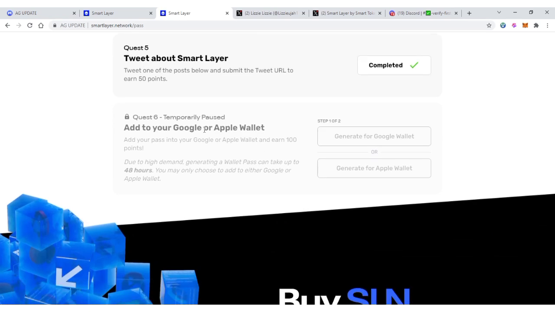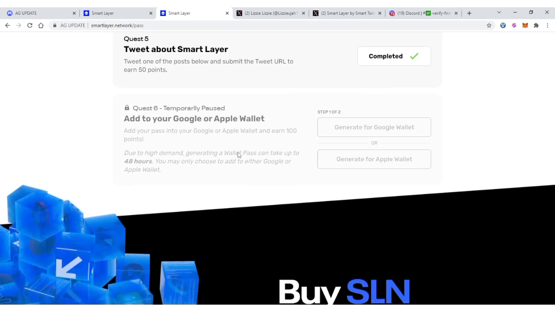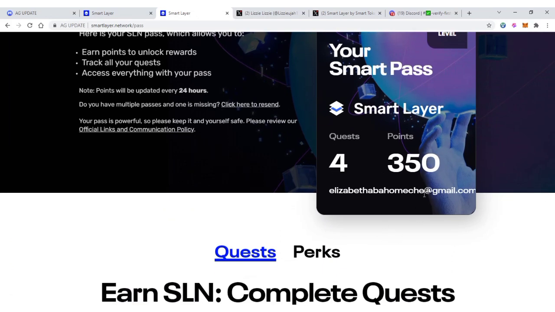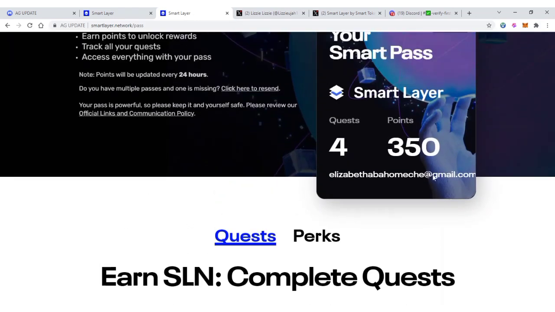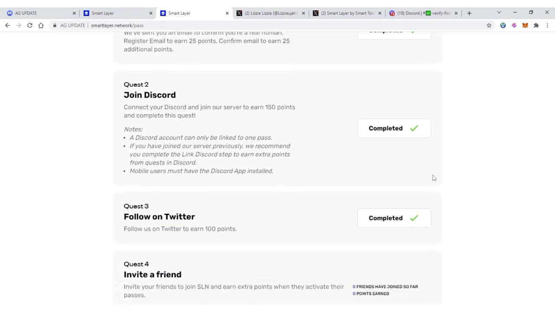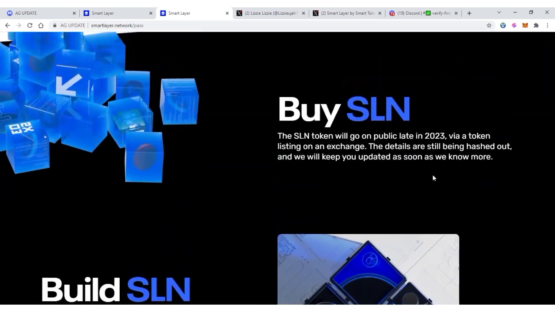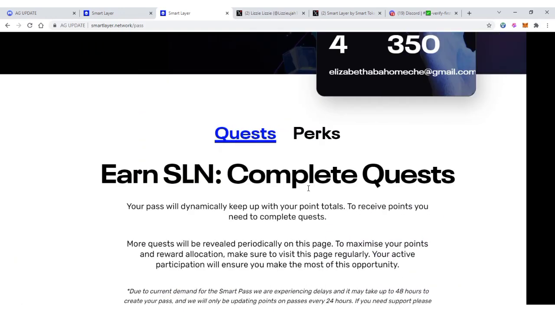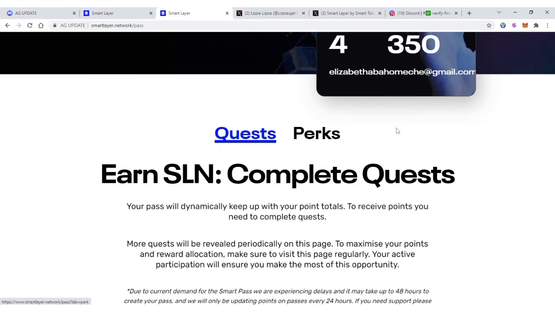So for the quest 6, this is temporary pause. Very soon they are going to start it again. So if you take it up, you are going to see, without referring anybody to join, you can see that we have gotten 350 points, and this point is going to be converted to the Smart Layer token when it goes to mainnet. So now if you take it down, you can see buy Smart Layer token. This Smart Layer token will go on public late in 2023. So via a token listing on an exchange, the details are still being hashed out, and we'll keep you updated as soon as we.